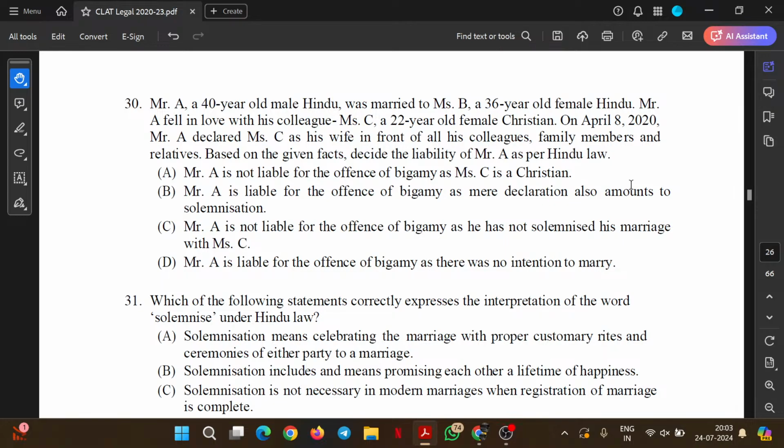So, A was married to B, both Hindus from the same religion, and then one day Mr. A fell in love with his colleague Miss C, and in front of all the individuals he stated that now he and Miss C are a couple and they are wedded as man and woman. Can this be called a valid marriage?